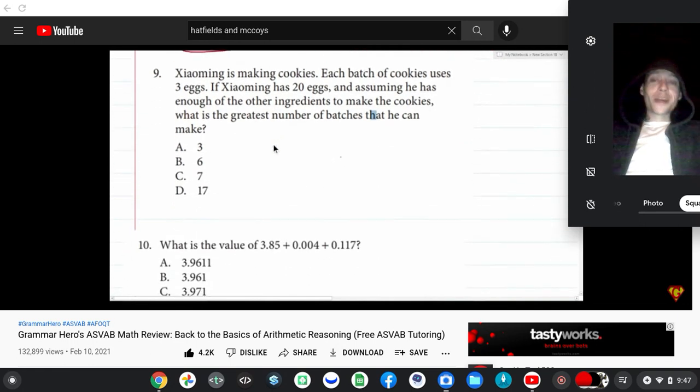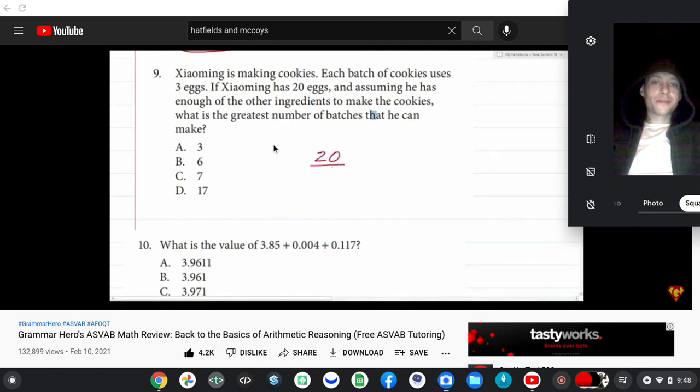I posted it after I did it the first time because I was not very happy. Number 9 says Yao Ming is making cookies. Each batch of cookies uses 3 eggs. If Yao Ming has 20 eggs, and assuming he has enough of the other ingredients to make cookies, what is the greatest number of batches that he can make? 3 times 5 is 15, 3 times 6 is 18, 3 times 7 is 21. So in other words, it's got to be 6, which is B.